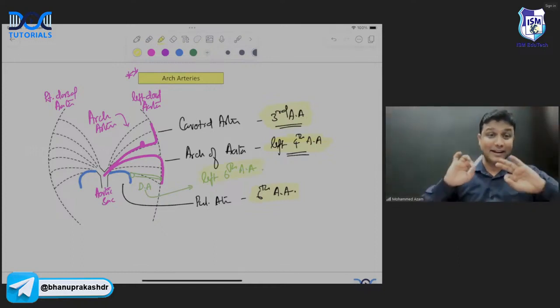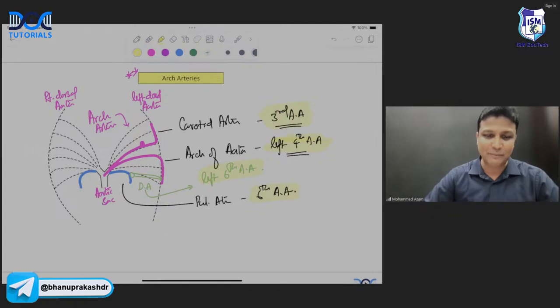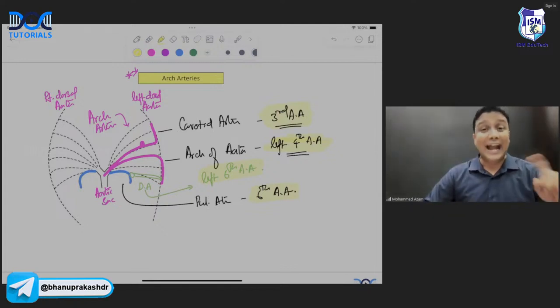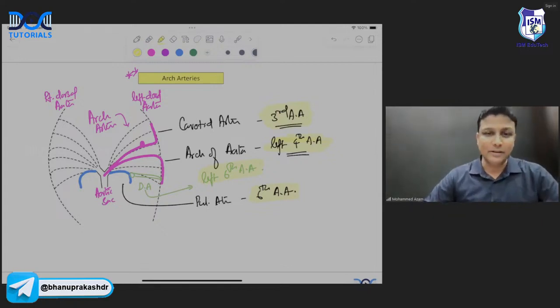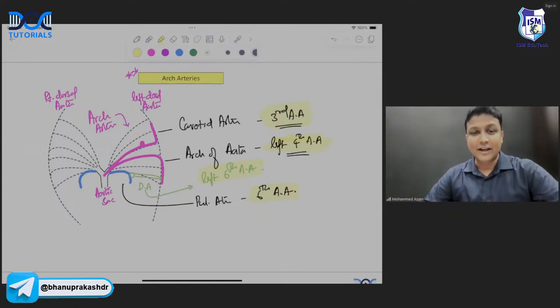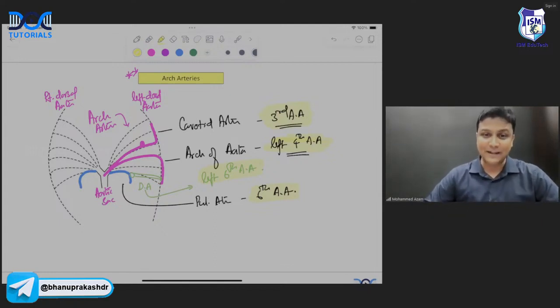इससे ज़्यादा simple नहीं हो सकता है. It can't be much more simple than this. And my dear friends, do you all remember the recurrent laryngeal nerve? Recurrent laryngeal nerve आपको याद होगा ना? है ना? So there will be a right recurrent laryngeal nerve and the left one here.